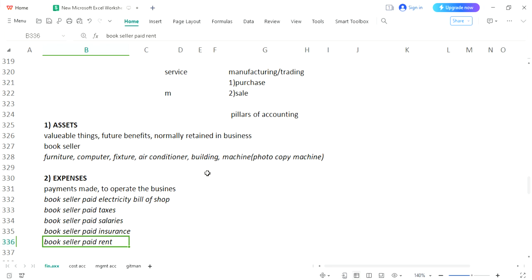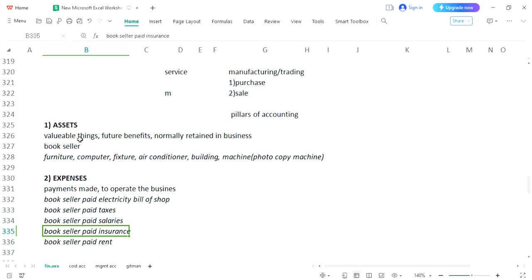Now hopefully you have made up your mind. When you have made any payment for an asset, that is made for a longer period of time. If you have made any payment for an expense, that payment is made for less than 1 year, and you will be paying again and again within a single year. This benefit would be for the longer period of time.